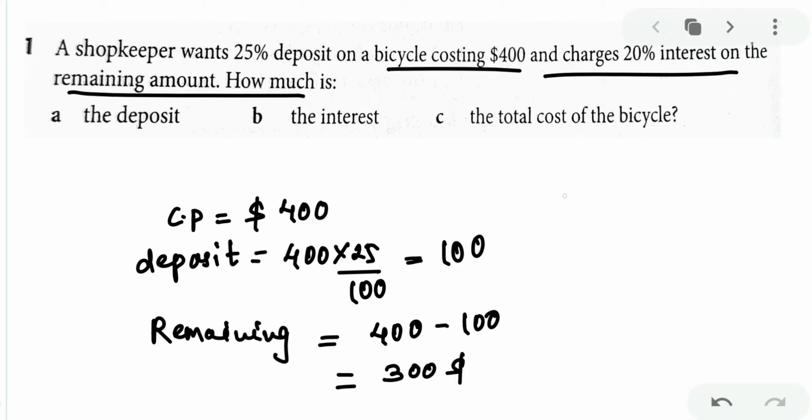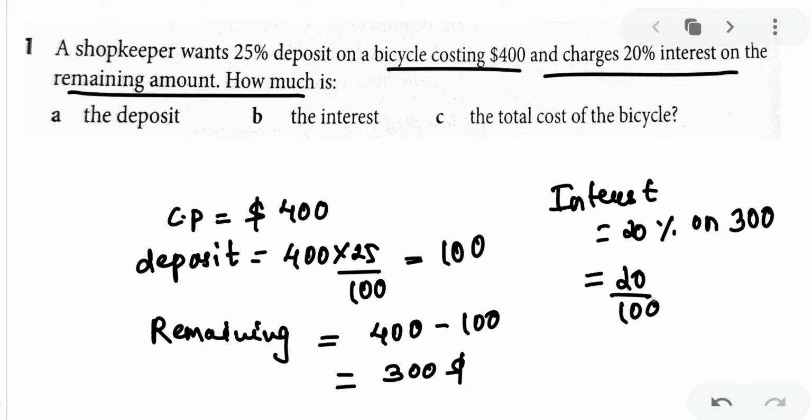Do you agree? Yes. On this remaining amount you have to pay 20% interest. So what will be interest? Interest will be 20% on the remaining amount, that is 300. So that will be 20 upon 100 into 300. Got the point? Clear, kids? And that will be 60.